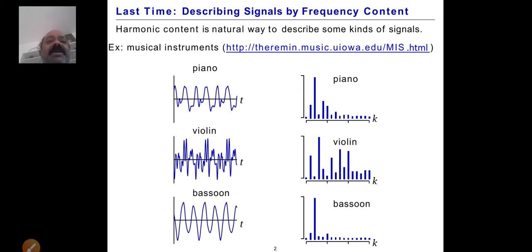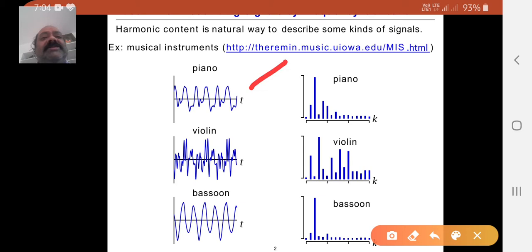For example, let us see how the signal propagates. In general, the piano signal, the continuous wave, looks like this, and here is the discrete signal. You observe that the piano signal is continuous with small spikes. The violin is a little bit different. Here the signal spikes have maximum peaks and minimum peaks like this. The bassoon is continuous with clarity, and likewise in discrete form.